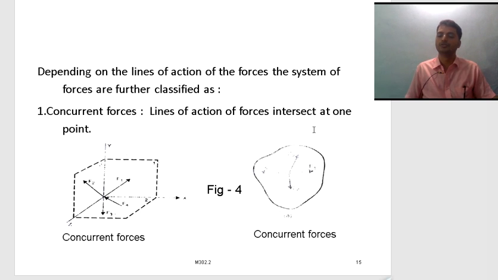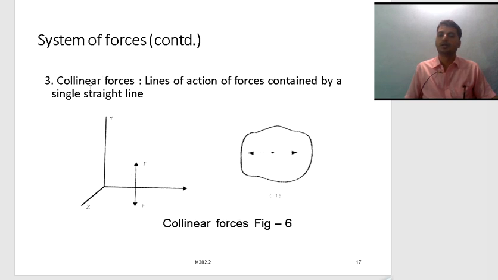Next, depending upon the line of action of systems, forces are further classified as concurrent forces, where the lines of action of the forces intersect at one point. See the concurrent forces. And next is collinear forces. These are the collinear forces, where the forces act along one line.